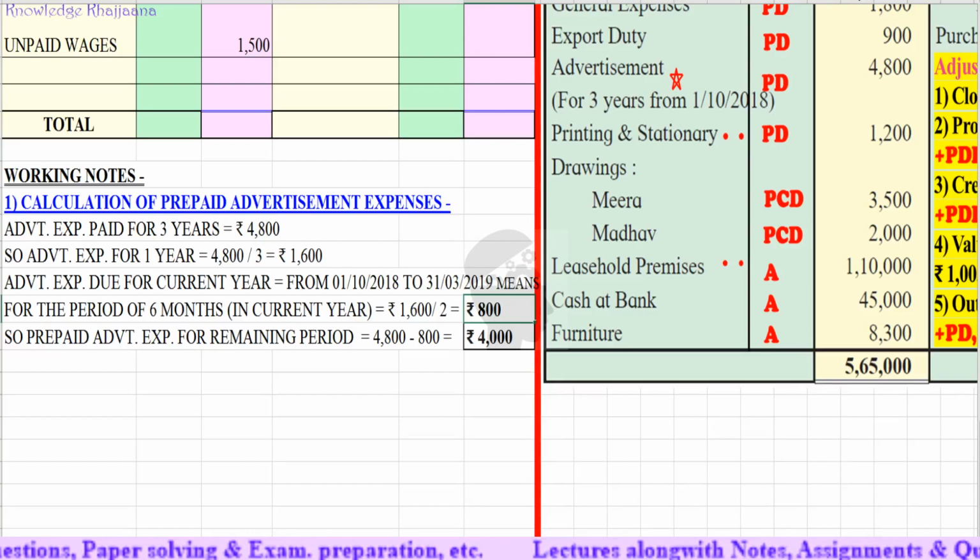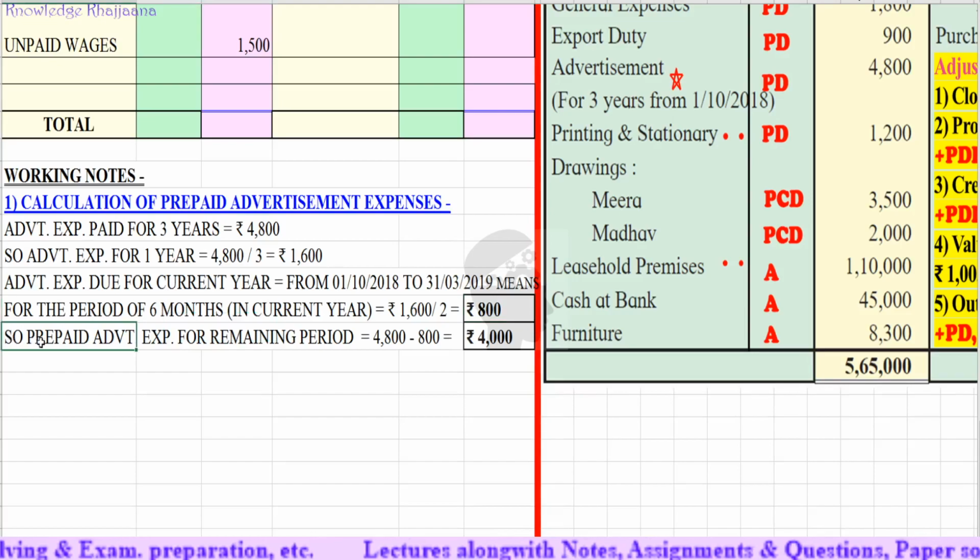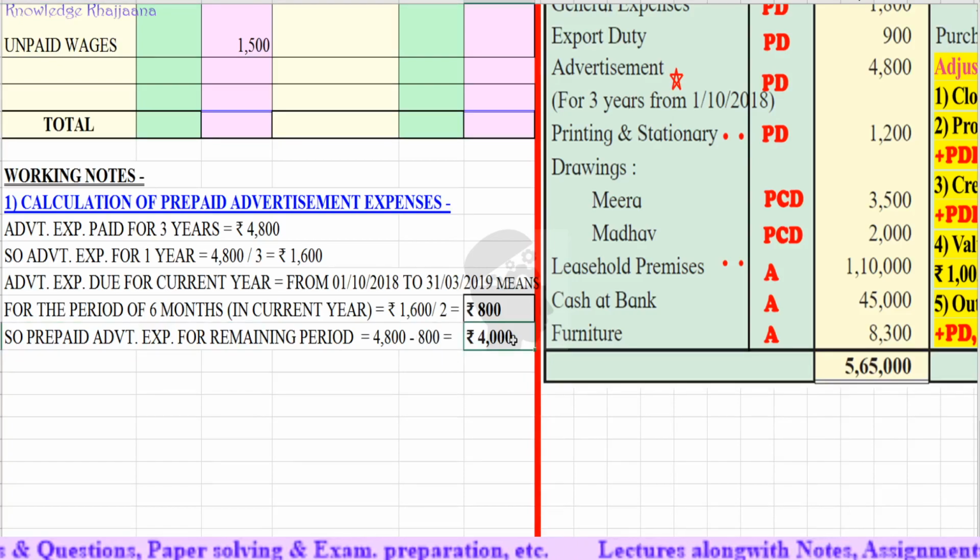But how much advertisement expenses has been paid? Rupees 4,800. So how much out of that is prepaid? Simple. The prepaid advertisement expenses for the remaining period is equal to rupees 4,800 which has been paid minus rupees 800 which are due for this year. So the remaining amount, that is rupees 4,000, is prepaid advertisement expense, that is a current asset.